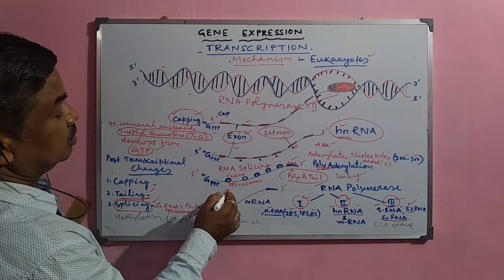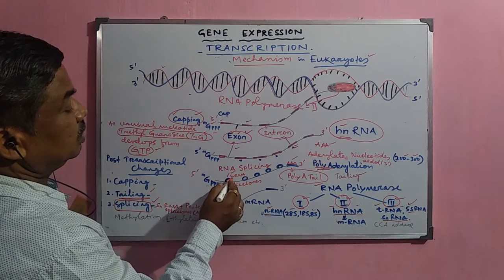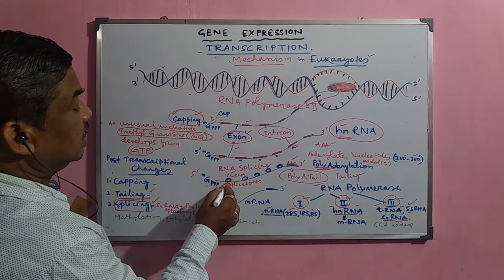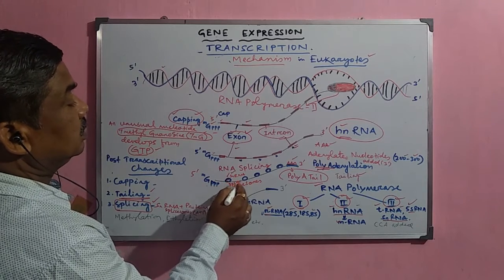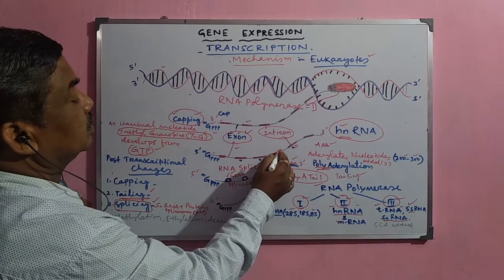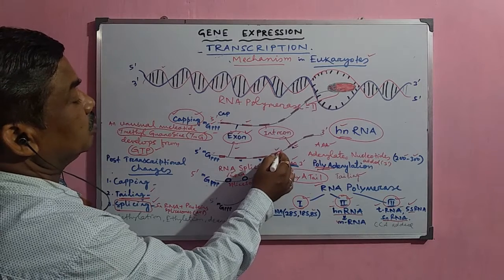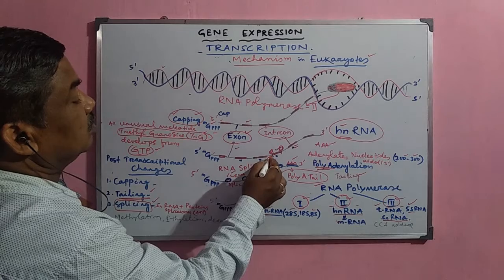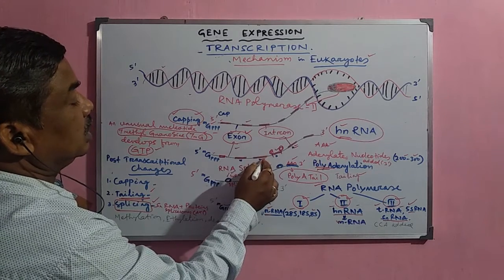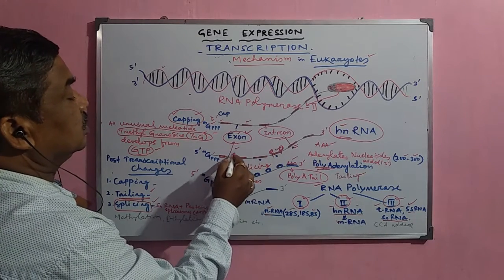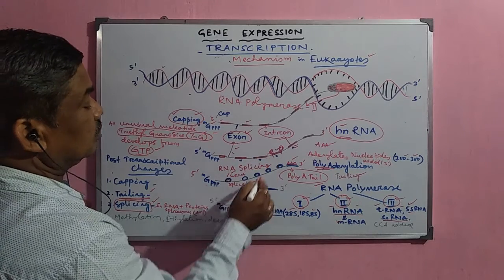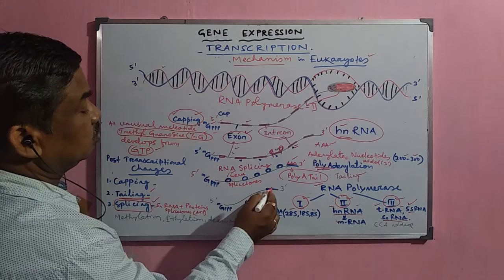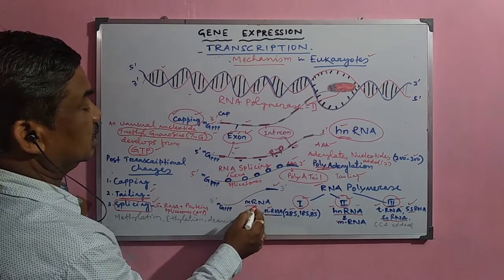This is done by the snRNA, small nuclear RNA, which attaches at the site where the intron part is to be removed. They cut it and remove it from here, and the exons join together to form the functional mRNA.